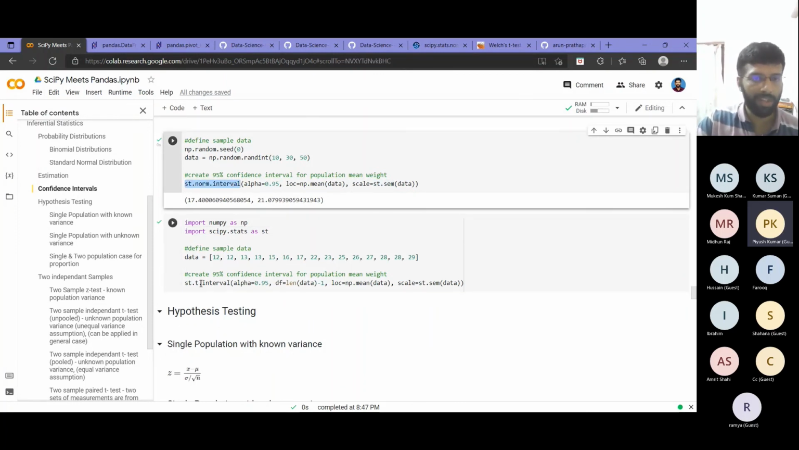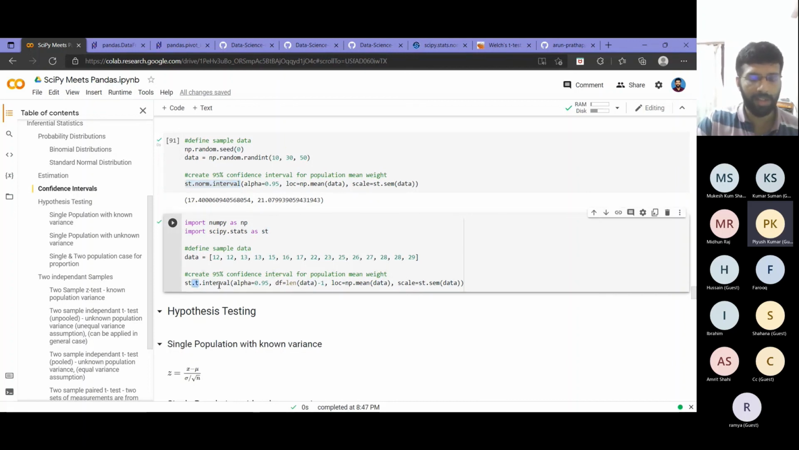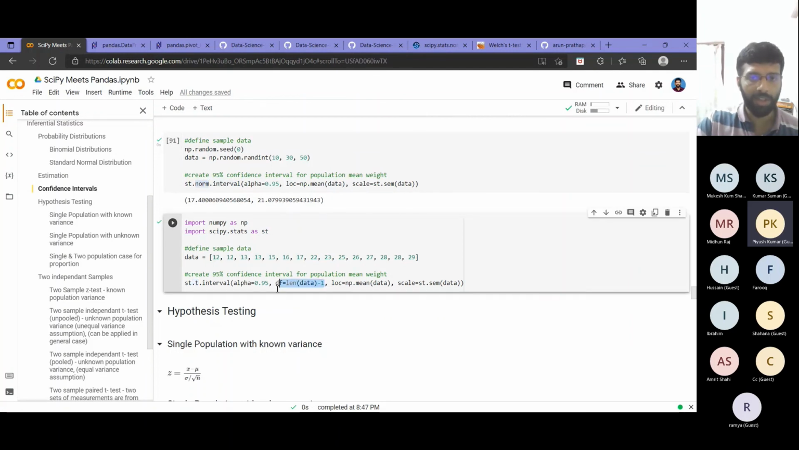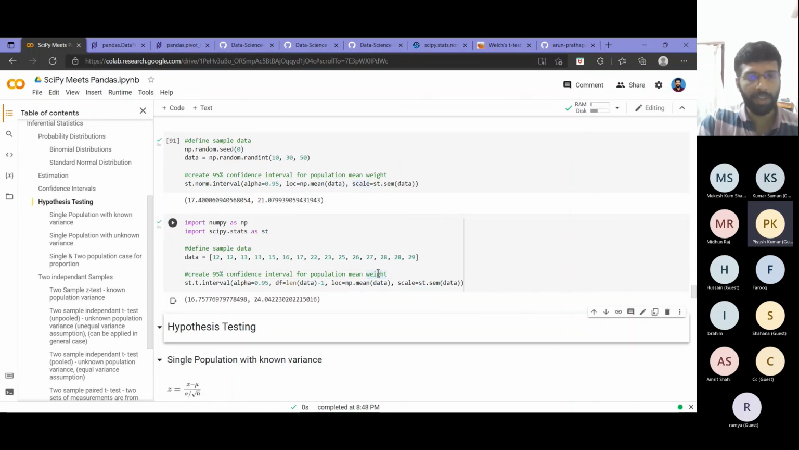Now if we are using a t-table, for the cases that we considered in the previous session where the population variance is not known, we will have to go for the t distribution. In that, we only have to replace norm by t, and I have to pass an additional argument called the degrees of freedom. As we learned in that session, given data of size n, the degrees of freedom will be the length of the data minus 1. The location and the scale will be the same as in the previous example. If we run that, I will get the confidence interval corresponding to that particular data.